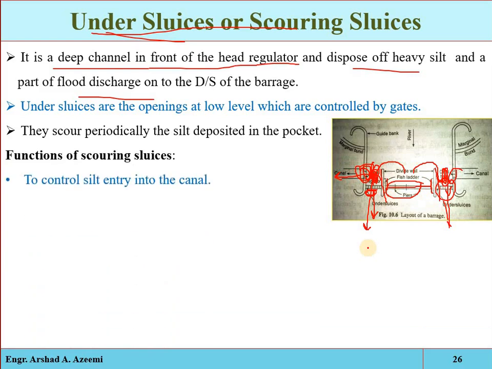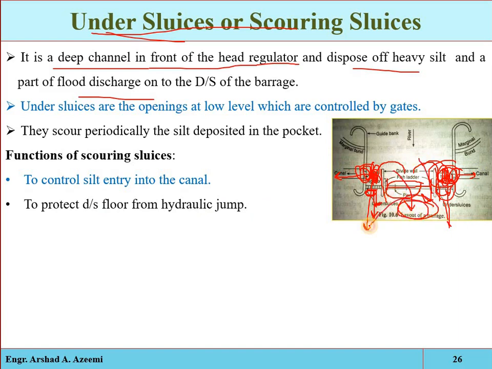To control the silt entry into the canal, see why we are providing these pockets or these under sluices. The water will come in and rest here, and the sediment will be deposited, and it will be prevented from entering into the canal. Also, it will protect the downstream floor from the hydraulic jump. The water will discharge through these deep channels and will not be overflowing on that structure, so it will prevent the downstream area from the hydraulic jump.